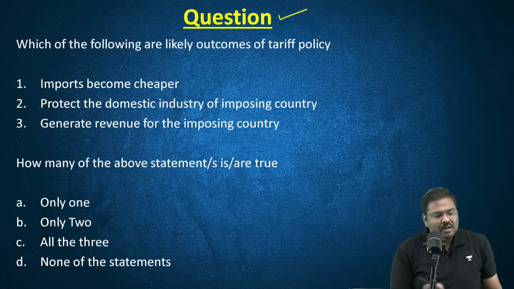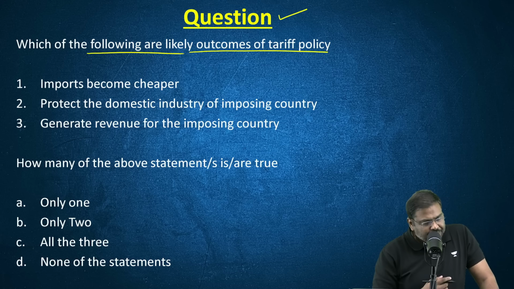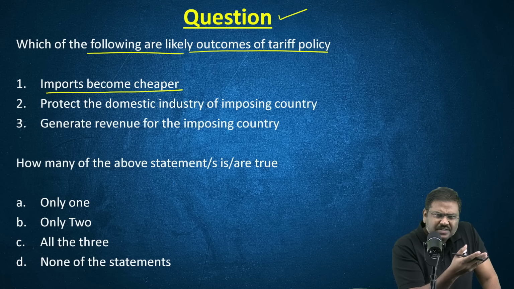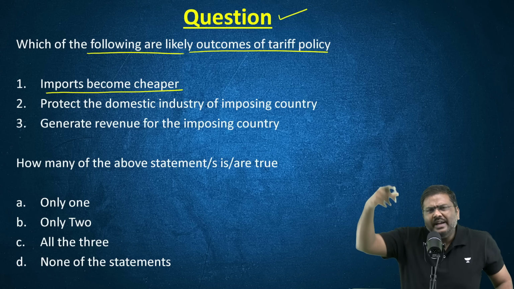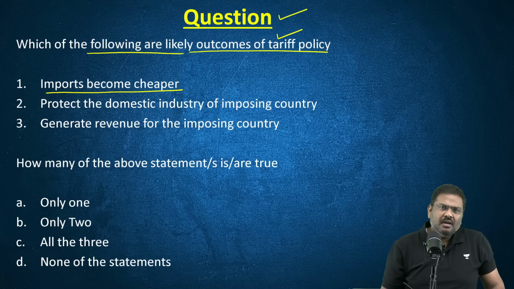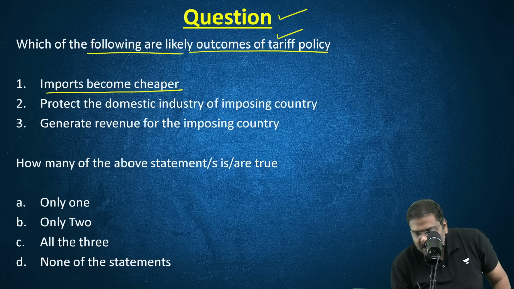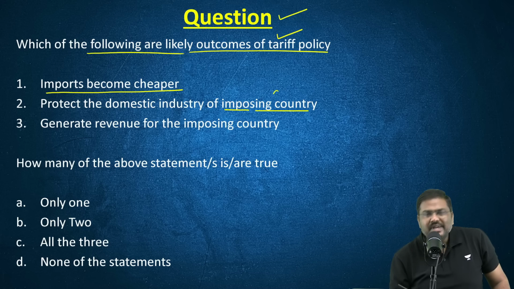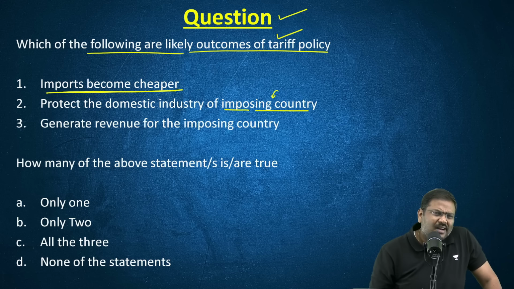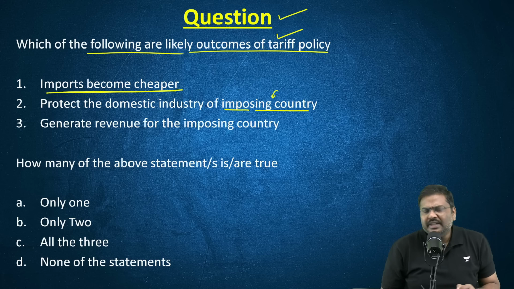Let's continue. Which of the following are likely outcomes of a tariff policy? Imports become cheaper. And please understand, don't ask me, sir, from the context of India or from the context of USA. It has been announced by USA. So we are discussing from the context of USA here. And to be very clear, I've used the term imposing country. So imports become cheaper for an imposing country. Imports into USA will become cheaper because of the tariff.